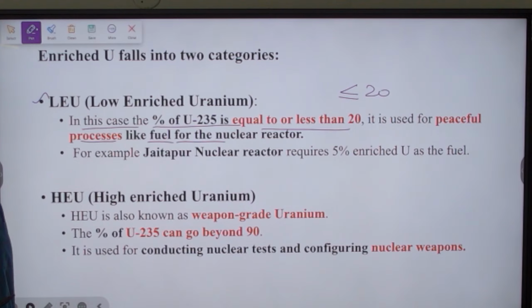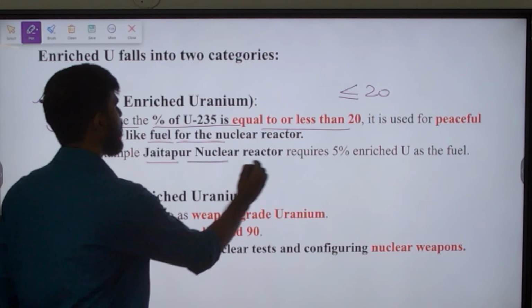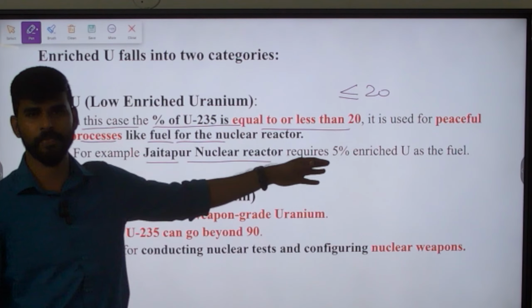The best example for this is in India, in the Jaitapur nuclear reactor, they are using just 5% enriched uranium as fuel. Just 5% is also enough for electricity production, for peaceful purposes.